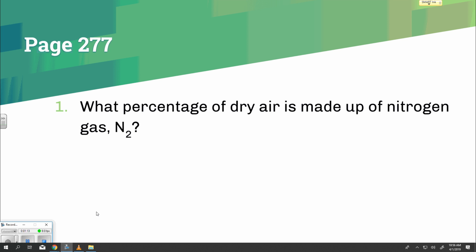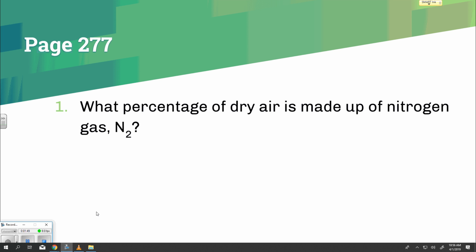The atmosphere protects Earth from the sun's radiation. It also helps keep Earth's temperature stable. The composition of the atmosphere. The atmosphere is made up of three main gases: nitrogen, N2, oxygen, O2, and argon, Ar. The atmosphere contains very small amounts of many other gases such as carbon dioxide and water vapor.